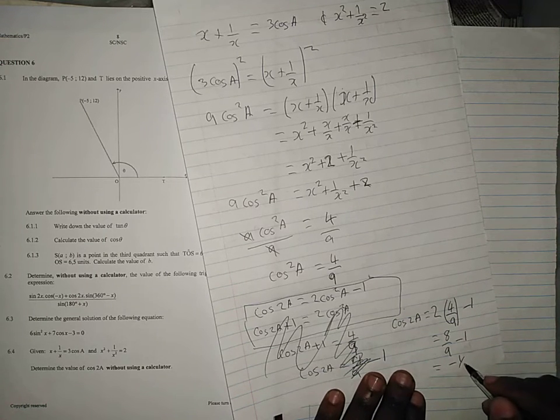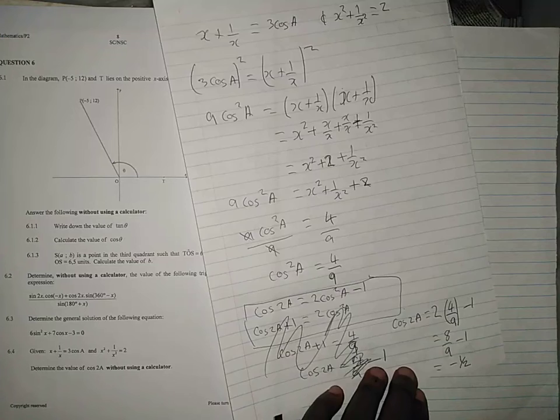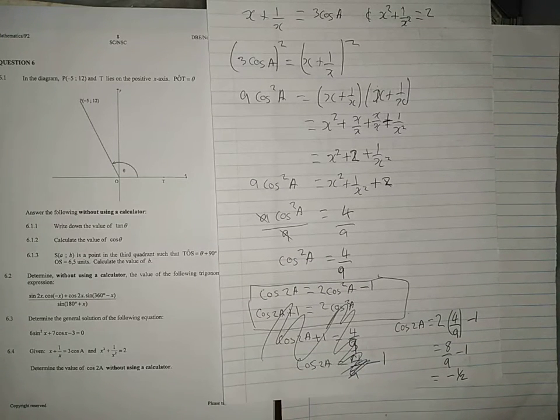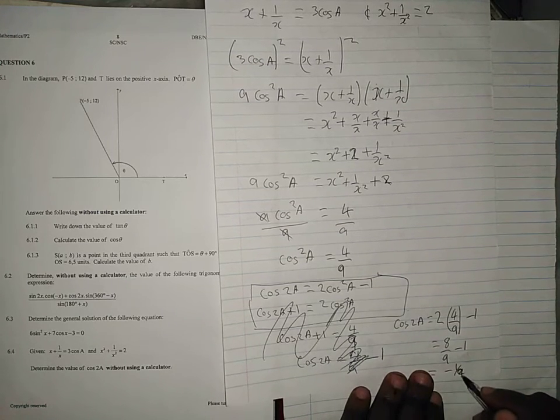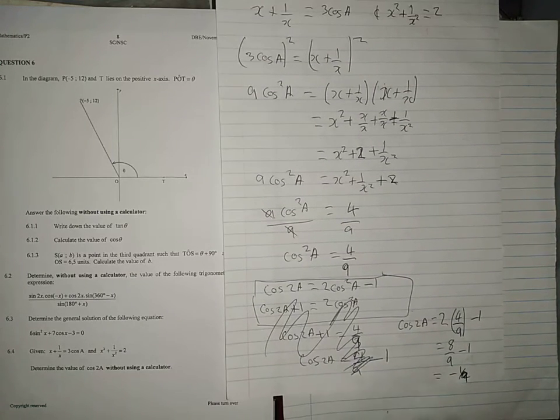You can actually do it on the side somewhere. You will see that it will end up being something like this. So we've got our cos 2a. It is nothing other than minus 1 over 9.